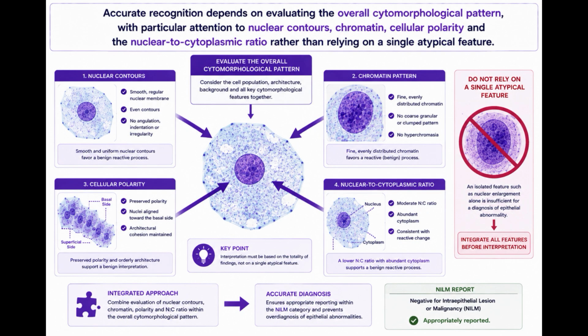Accurate recognition depends on evaluating the overall cytomorphological pattern with particular attention to nuclear contours, chromatin, cellular polarity, and the nuclear to cytoplasmic ratio rather than relying on a single atypical feature.